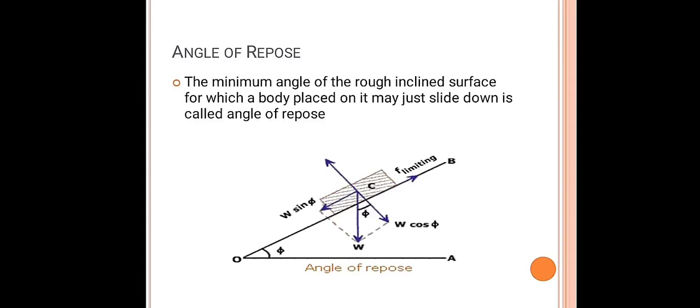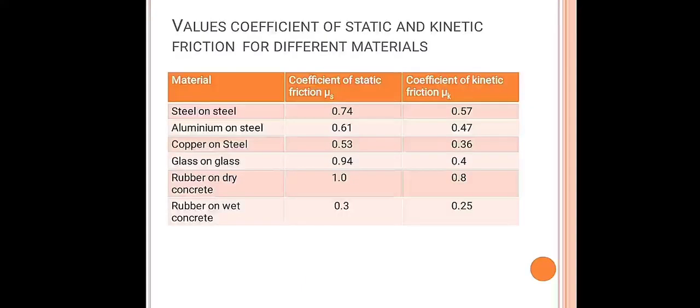Here I have listed the values of static friction and kinetic friction for different pairs of surfaces: steel on steel, aluminum on steel, copper on steel. Observe the values for the given pairs of surfaces. Here, observe that the static friction value is slightly greater than the kinetic friction value.